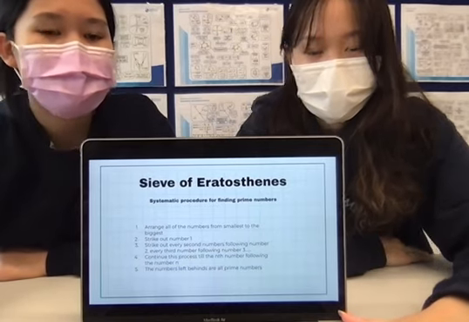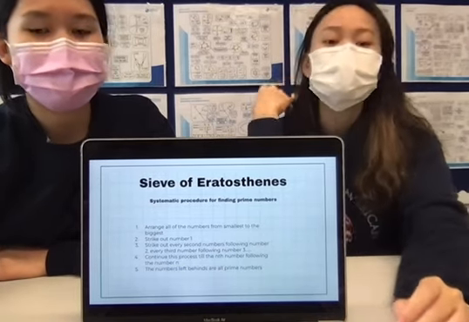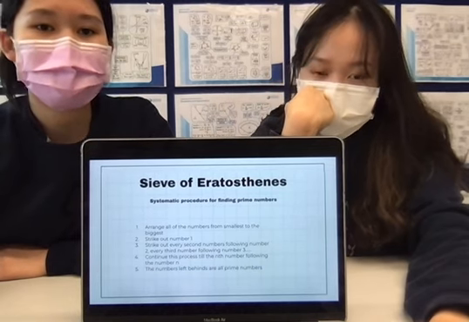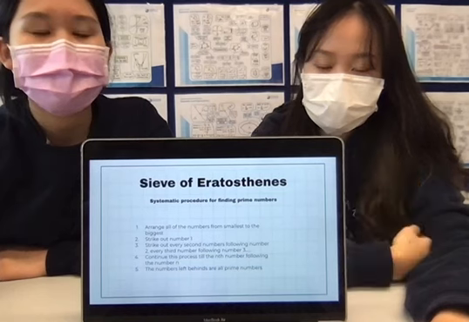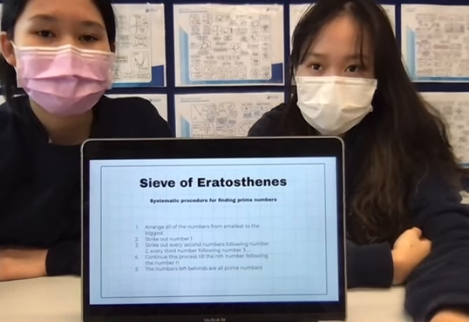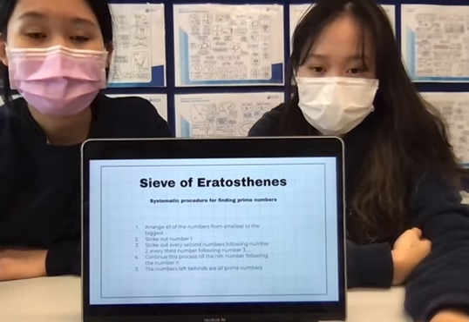And he also developed a systematic procedure of finding the prime numbers. It's called the sieve of Eratosthenes. A prime number is basically a number that can only be divided by 1 or itself, like 3, 7, or 11.